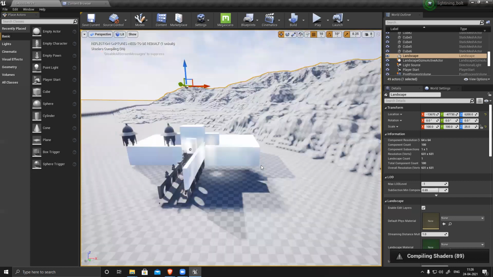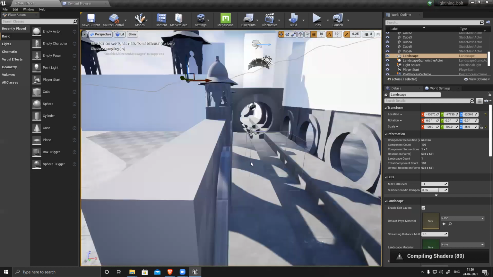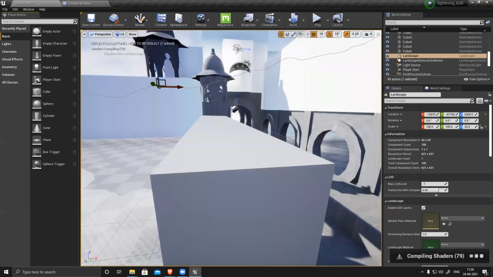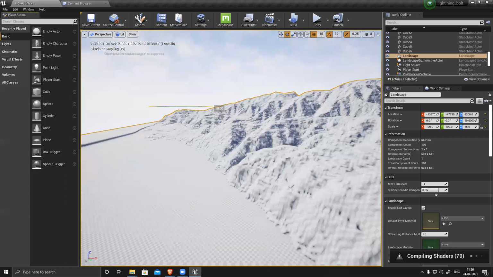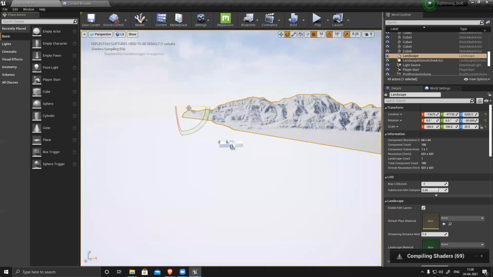So I can place it like this, and now my scene has this rocky surface. Let me rotate it. So this is generated with the height map.